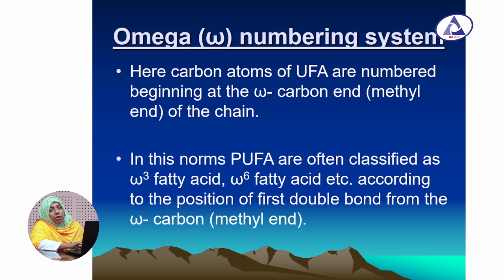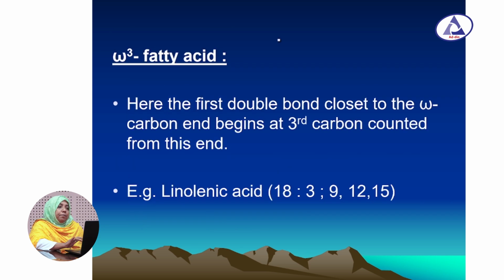In this form, polyunsaturated fatty acids are often classified as omega-3 fatty acids, omega-6 fatty acids, etc., according to the position of the first double bond from the omega carbon. I repeat, the first double bond counting from the omega carbon, that is the methyl group containing carbon.